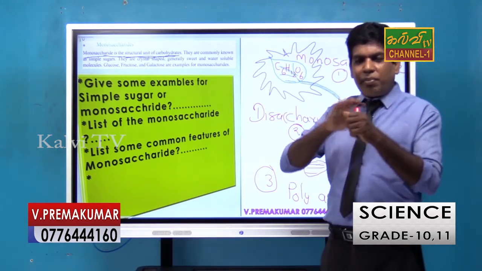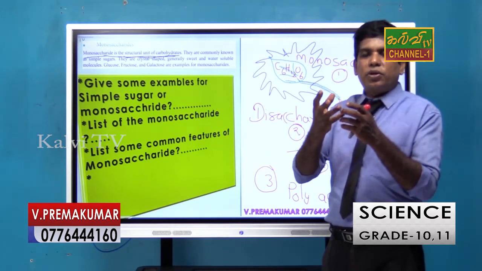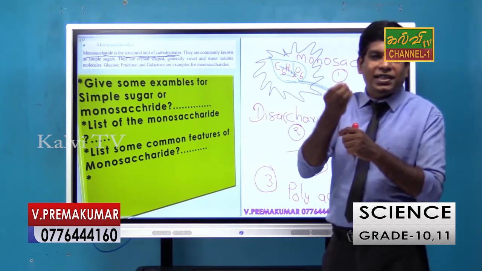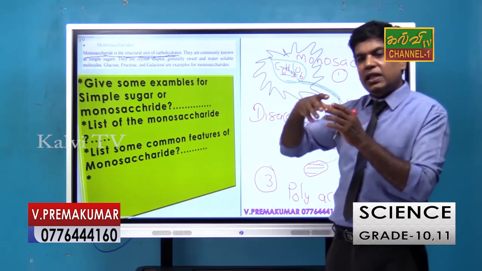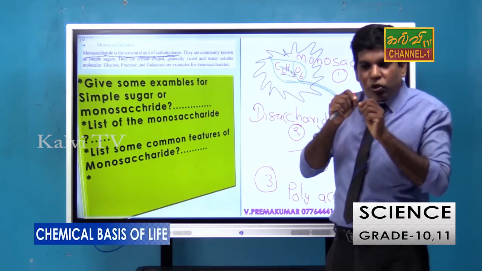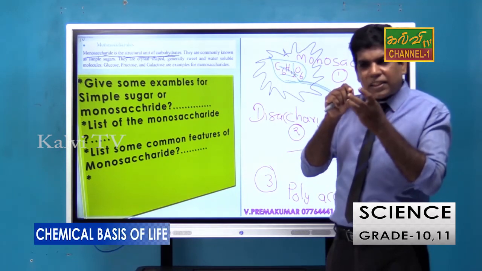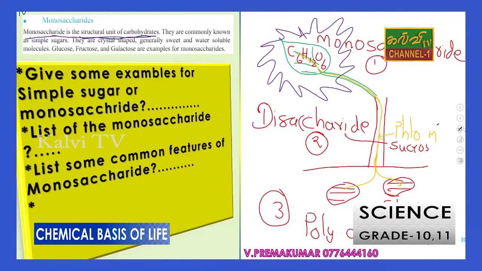Crystal shape means there are sharp edges. You know sodium chloride has a crystal form. So these kinds of sugar form crystals. Under the microscope you can see that glucose also shows a crystal shape. Anyway, the crystal-shaped sugars are generally sweet and water soluble.